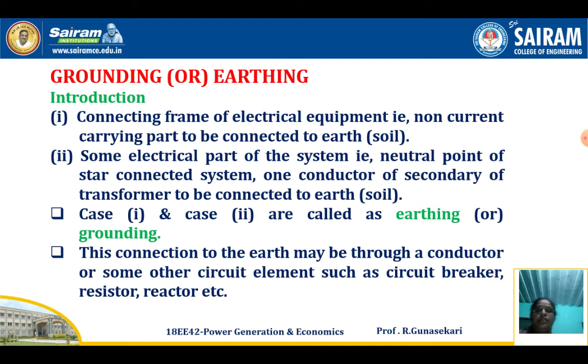Both cases are called earthing or grounding only. This connection to the earth may be through a conductor or some other circuit element such as a circuit breaker, resistor, reactor or suppression coil, etc.